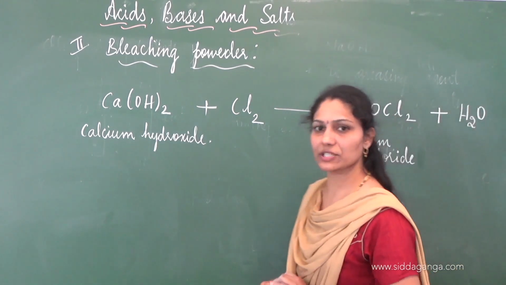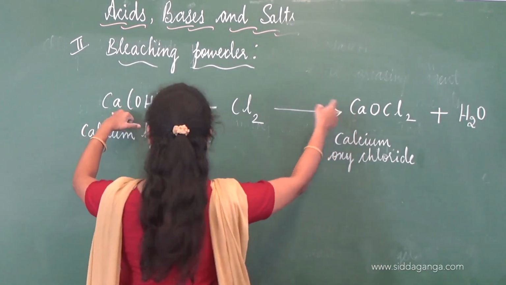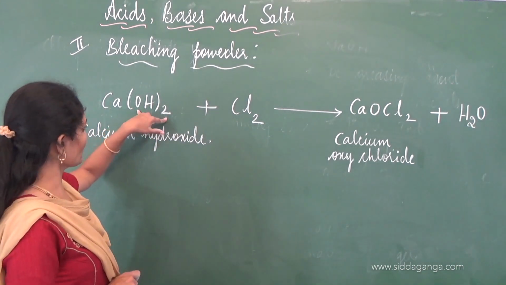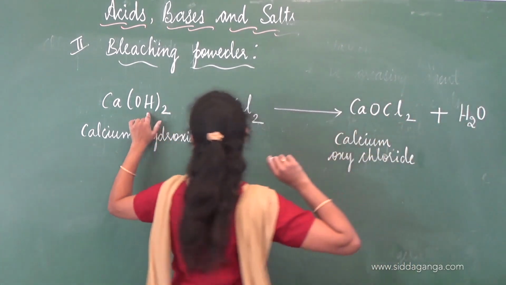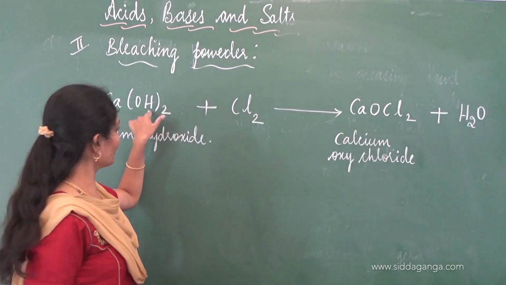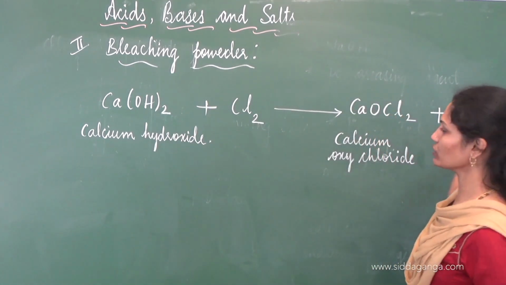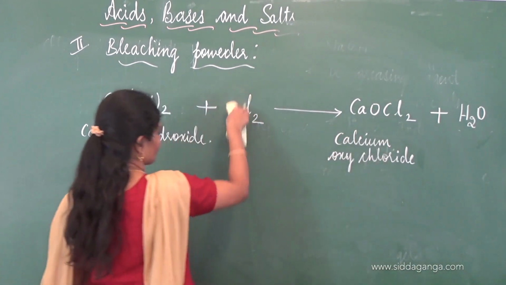Check whether the equation is balanced. On the left hand side calcium, and on the right hand side we have the same one atom of calcium. Oxygen is 2 here, so here also 1 plus 1 is 2. Oxygen atoms are also balanced. Hydrogen, there are 2 atoms of hydrogen, and here also we find on the right hand side 2 atoms of hydrogen. Chlorine is also balanced. So the equation is balanced.